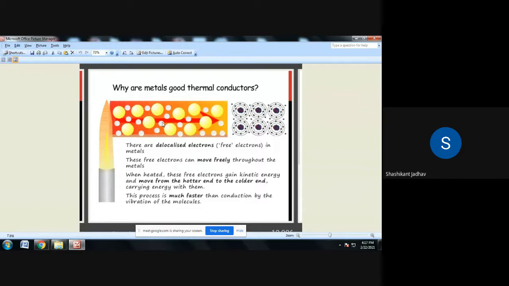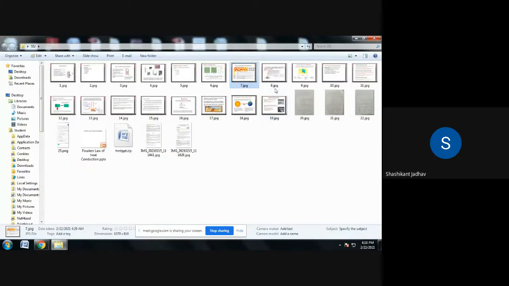Understood? Why are metals good thermal conductors? Because in metals the maximum number of free electrons are there. If the maximum number of free electrons are there, then maximum heat transfer will take place. So due to that, metals are good thermal conductors. So this is about conduction.